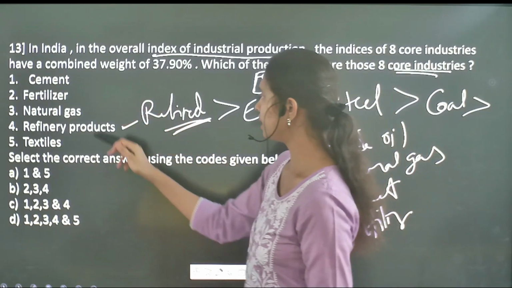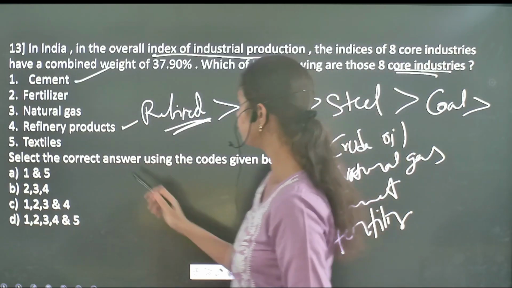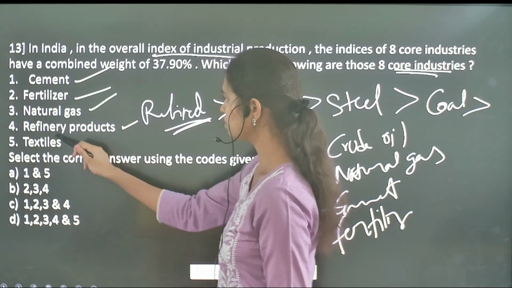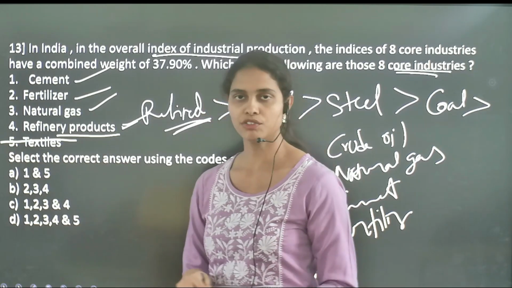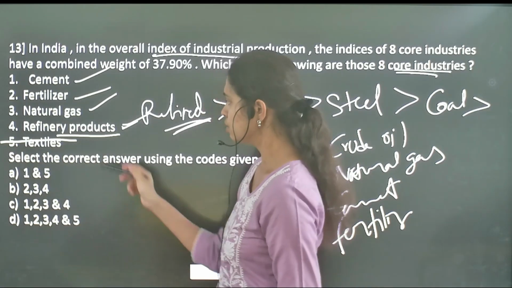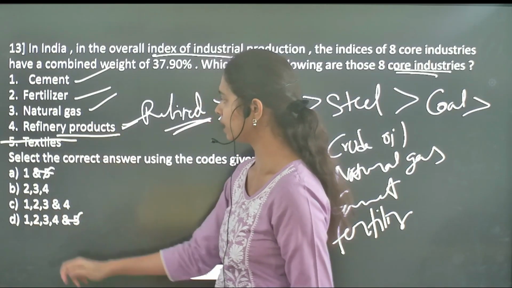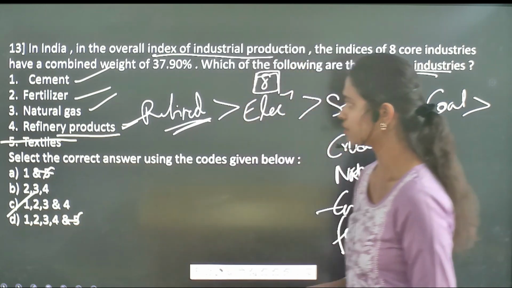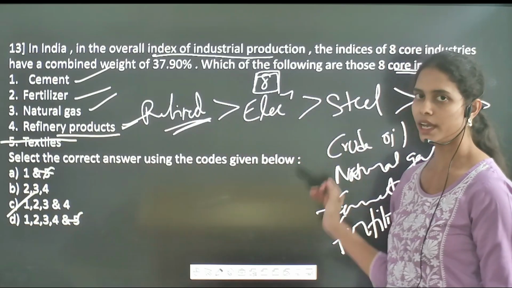So here if you see, cement is a correct one. Then followed by fertilizer is also correct, natural gas, as well as the refinery products. But textiles were not a part of these 8 core industries, right? So let's cross the 5th option. So here 1 to 4 are correct, and these sectors were part of these 8 core industries. So this is all about the index of industrial production, and again these 8 core industries.